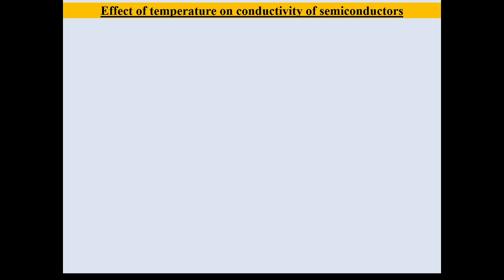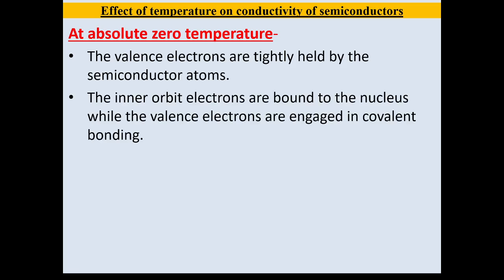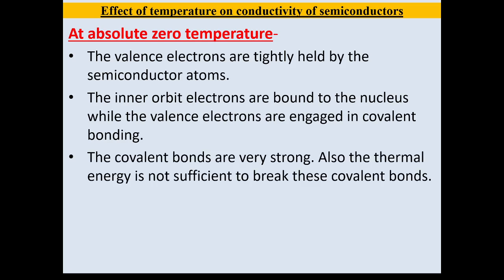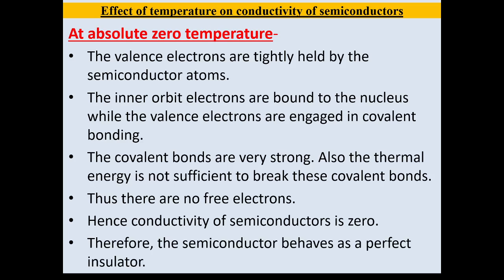Now we can see how the temperature affects the conductivity of semiconductors. We can say at absolute zero temperature, the valence electrons are tightly held by the semiconductor atoms. Also, the inner orbit electrons are bound to the nucleus, while valence electrons are engaged in covalent bonding. These covalent bonds are very strong. Thermal energy is not sufficient to break these covalent bonds, so no free electrons are available for current conduction. Hence, we can say that conductivity of a semiconductor is zero at absolute zero temperature, or we can say that a semiconductor behaves as a perfect insulator at absolute zero temperature.